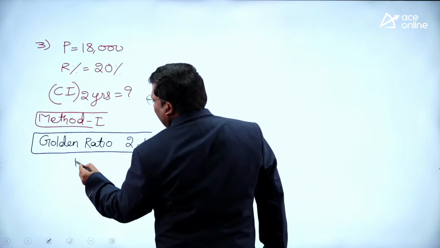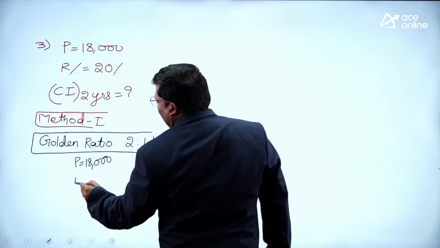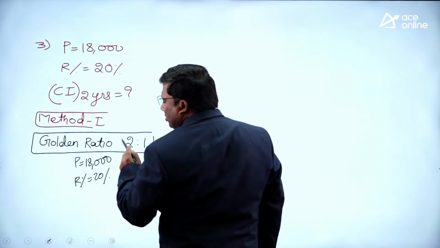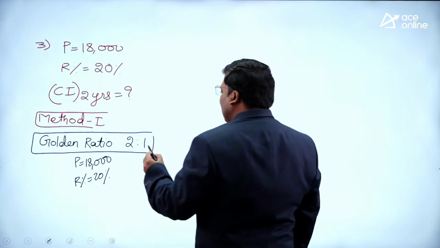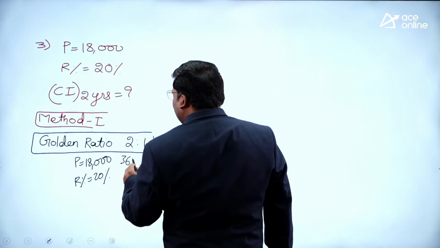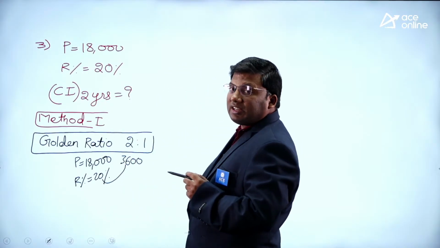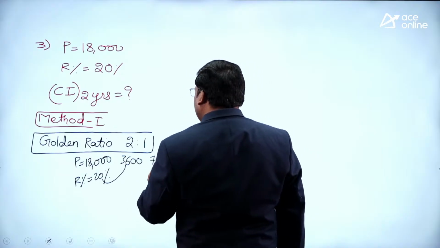So how to calculate? Principal is 18,000. R is 20 percentage. 10 percentage of 18,000 is 1,800, so 20 percentage is 3,600. 10 percentage of 3,600 is 360, so 20 percentage is 720.